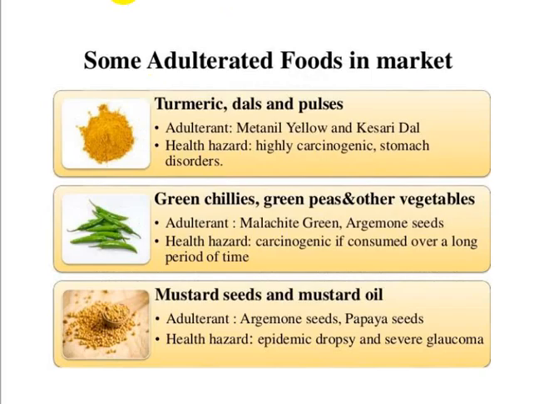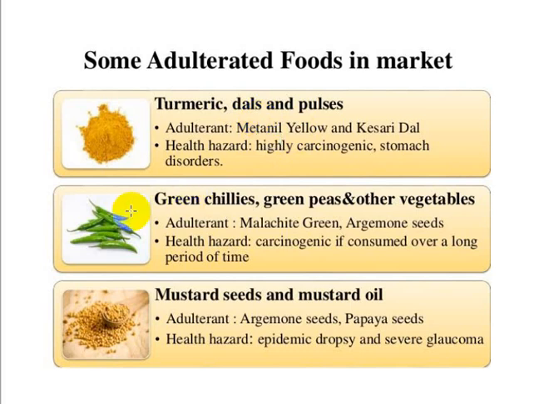And here I am listing some of the common adulterants and the food substances. For example, turmeric. We know it is yellow in color. It is adulterated with metanil yellow. It's a chemical that enhances the yellow color of the turmeric. Bright yellow color means usually the consumers will buy that kind of turmeric rather than the original turmeric. So this chemical can be added to enhance the quality, but it is an adulterant. It is harmful and it is carcinogenic in nature. That is a cancer causing chemical.